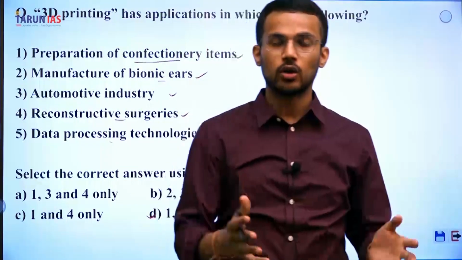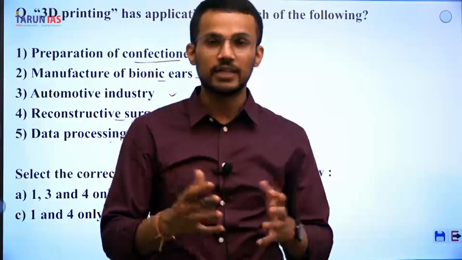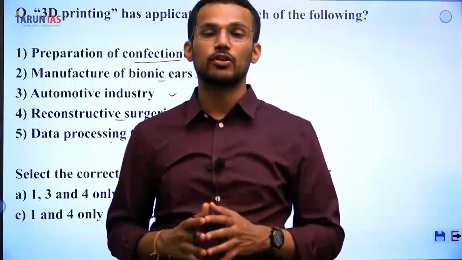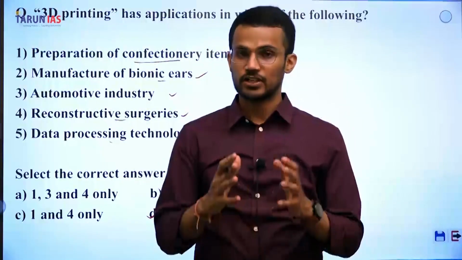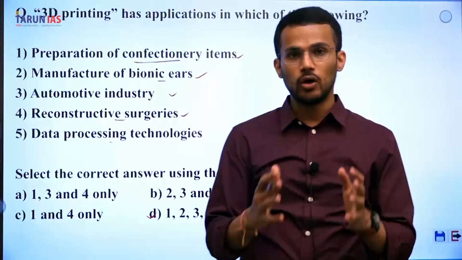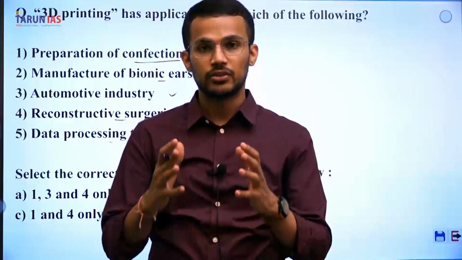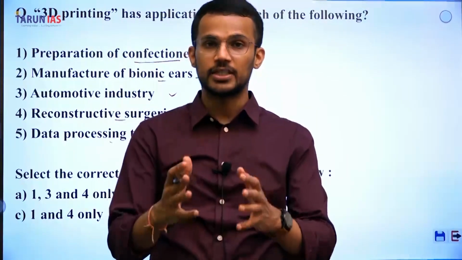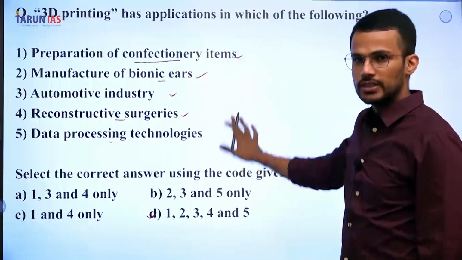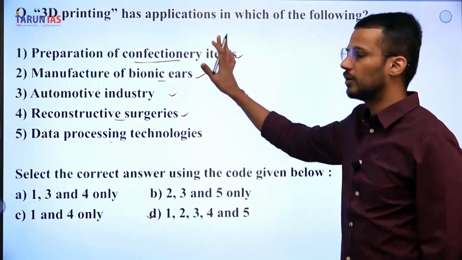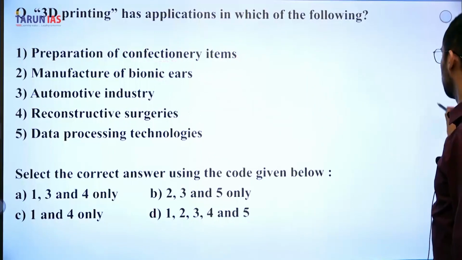That means not all the raw materials can be used in 3D printing, and that is one of the limitations of 3D printing. And talking about this question, all these applications can be developed with the help of 3D printing, and hence answer is D, 1, 2, 3 and 5.